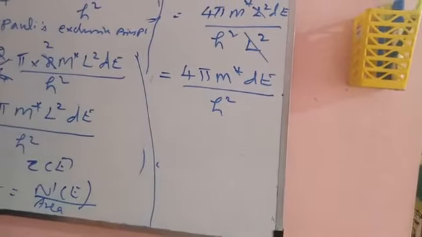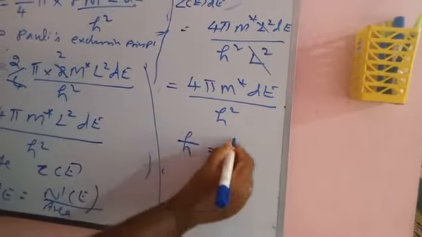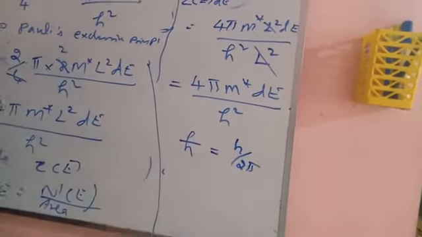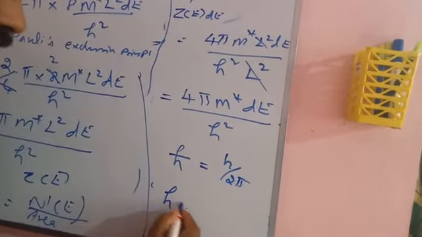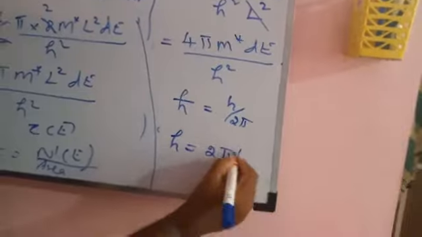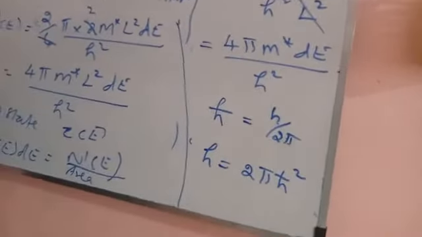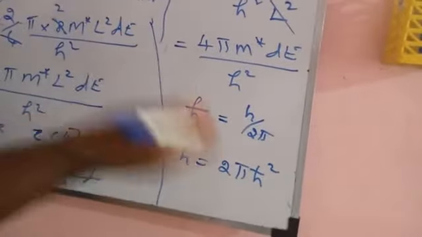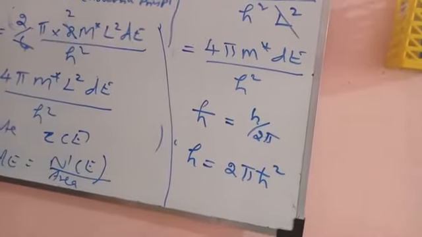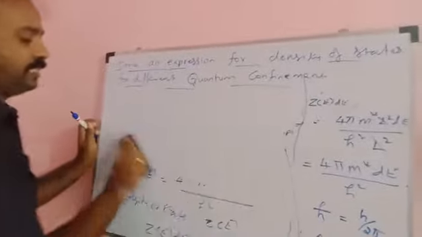This formula is there: h cross is equal to h by 2 pi. What about h? h is equal to 2 pi into h cross. So that can be substituted, h is going to be replaced by this formula. Then this equation is going to be changed.